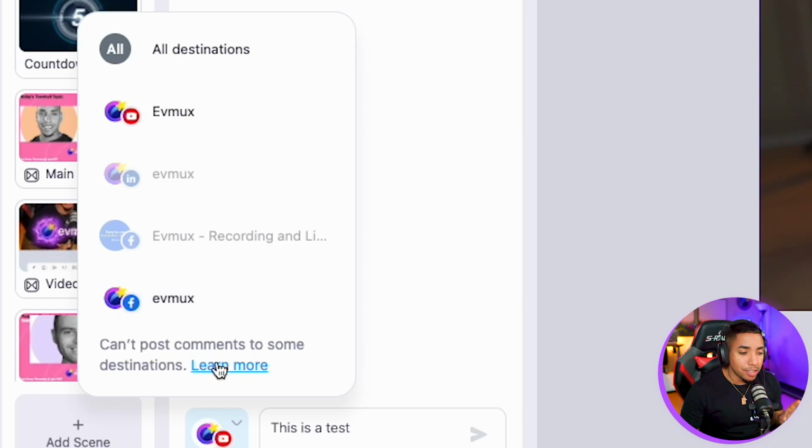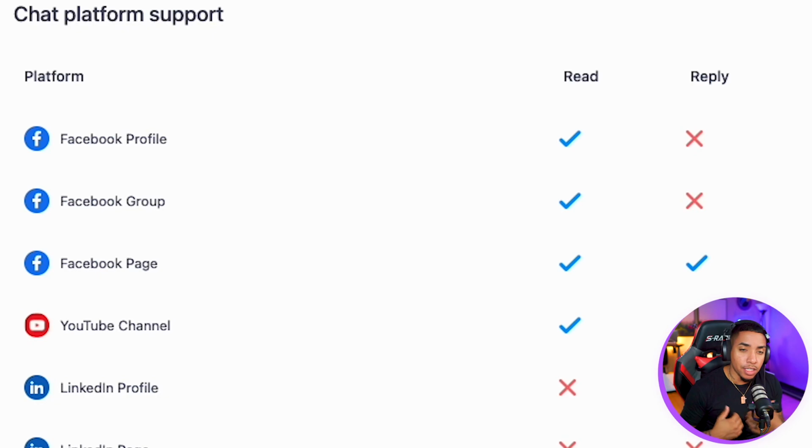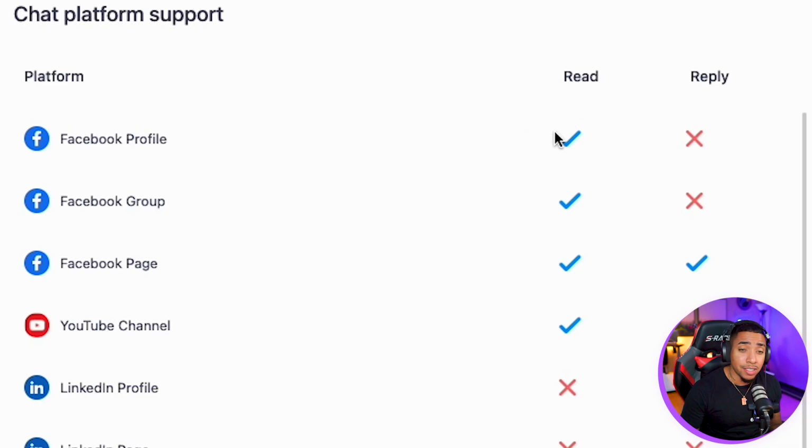What I want to show you here is that there are some destinations that you cannot post to. So once you come here, you're going to select learn more, and you're going to see the platforms that are currently supported. On the left hand side, you're going to see all of the platforms. Here on the right hand side, you're going to see all the ones that have a check, meaning that say read. Those are the ones that you're able to read. So those are comments that you're able to see inside of Evmux without any issue.